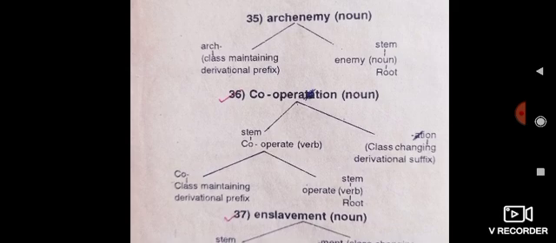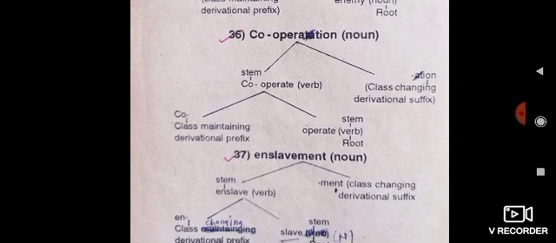Then arch enemy, 35. It is a noun. Arch enemy is divided into two parts. Arch is a class maintaining derivational prefix and enemy. Enemy is a stem word, noun, root.